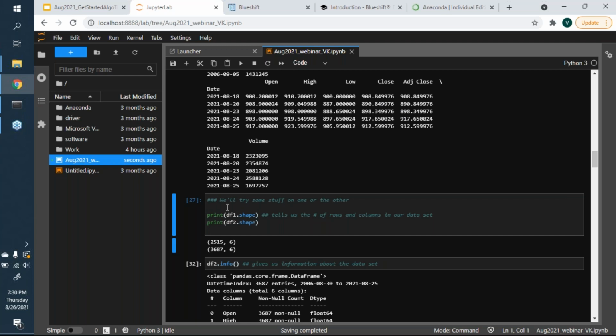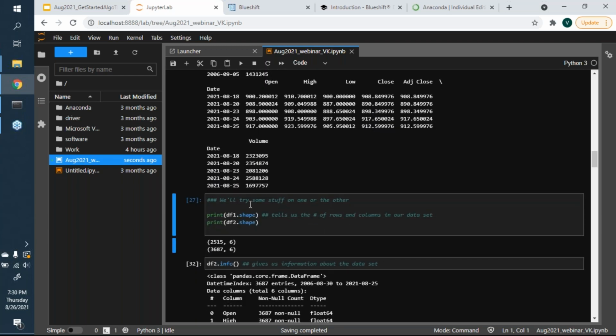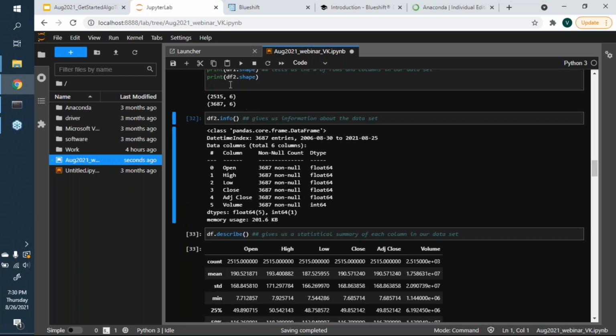We are going to do the same thing as previously. So we just saw the head and the tail. Let's try some other interesting stuff. If we run something like dot shape, it's going to tell us how many rows and columns we have. In the case of Netflix, we have about 2,500 rows and 6 columns. So 2,500 rows is that many days of data we have. For Cipla, we have about 3,700 rows of data.